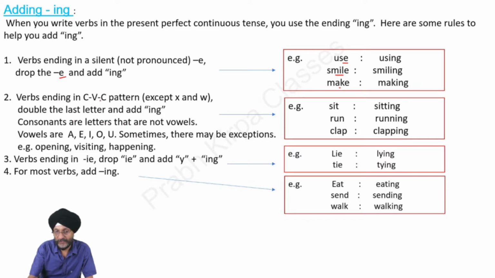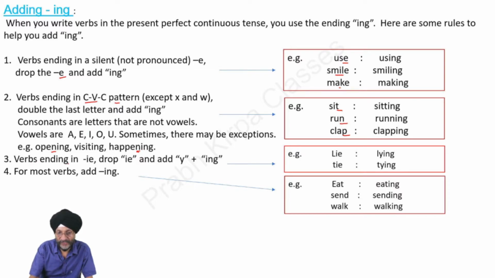Then there are certain verbs which follow the CVC pattern. C stands for consonant, V stands for vowel. In that case, we have to double the last letter and add ing. V is the vowel; vowels are A, E, I, O, U. However, there are certain exceptions. For example, in case of open, we do not double the last letter and it becomes opening, visit becomes visiting, and happen becomes happening, but we do not double the last letter.